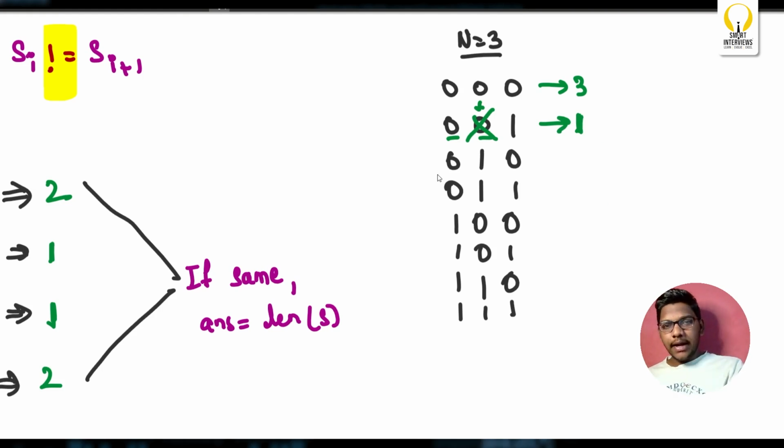Again 0 1 0 is now the case. These are not equal, so I can delete either 0 or 1. Let's consider deleting 1. In that case, the remaining string is 0 0, and you can't delete any character now, so the answer will be 2.